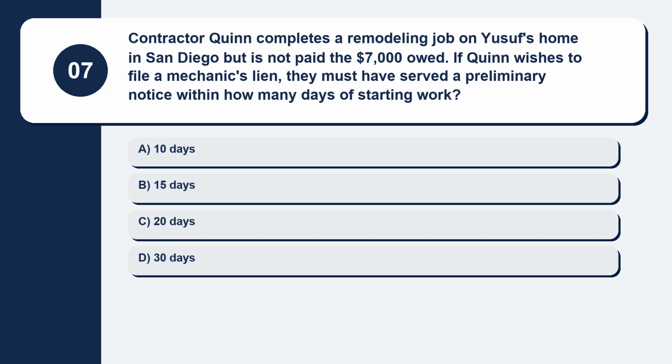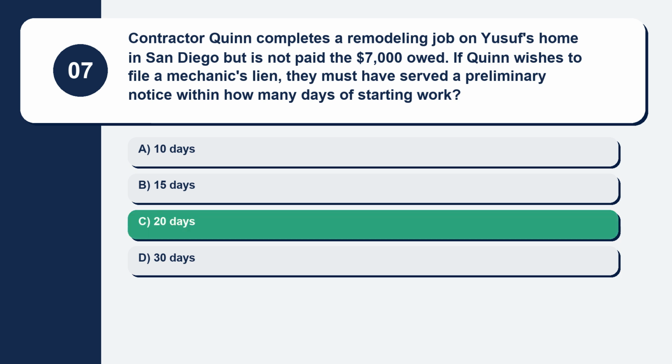Question 7. Contractor Quinn completes a remodeling job on Yusuf's home in San Diego but is not paid the $7,000 owed. If Quinn wishes to file a mechanic's lien, they must have served a preliminary notice within how many days of starting work? Here are your options. Option A, 10 days. Option B, 15 days. Option C, 20 days. Option D, 30 days. The correct answer is option C, 20 days.